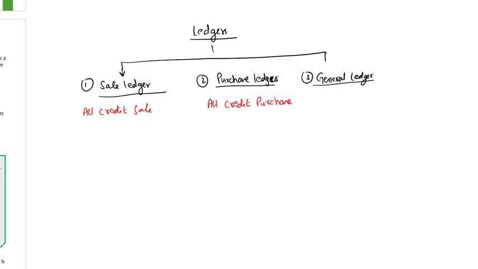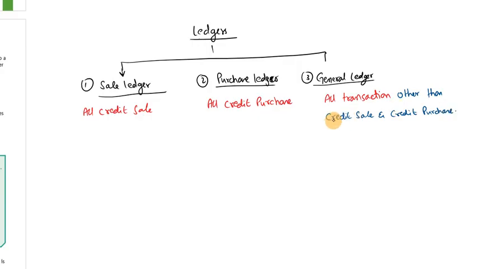In the journal ledger, we will record all transactions other than credit sale and credit purchase. Why?